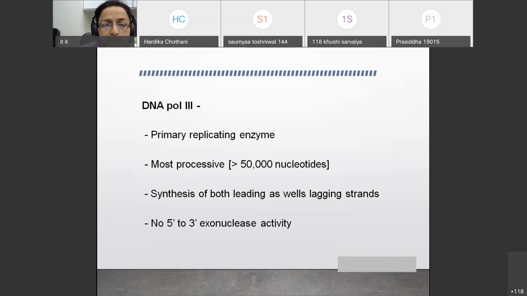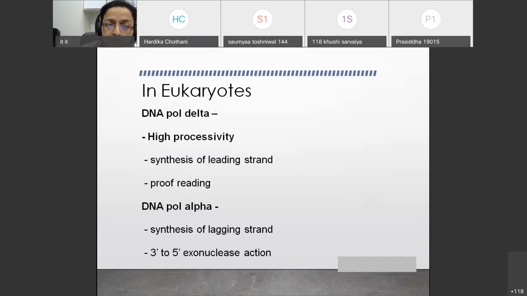Then DNA polymerase 3. This is the primary replicating enzyme. Remember, this is the primary replicating enzyme with the capacity of adding more than 50,000 nucleotides when the process of replication is going on. The synthesis of both leading as well as lagging strand is done with polymerase 3. And it does not show any exonuclease activity in the 5' to 3' direction. So this is about the prokaryotic enzymes which are needed.